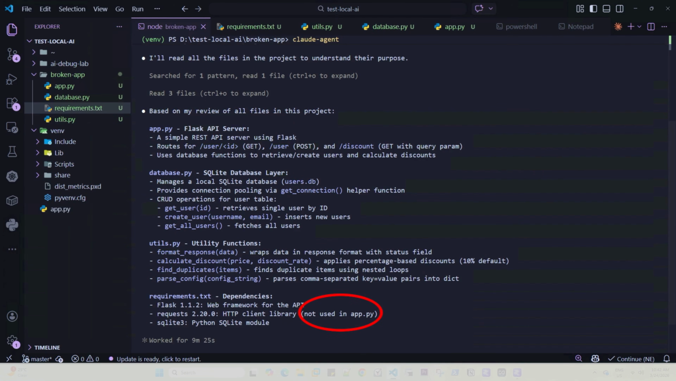It already flagged requests 2.20.0 as unused. That's one of the bugs. It found it just by reading the code. We haven't even asked it to look for the bugs yet.